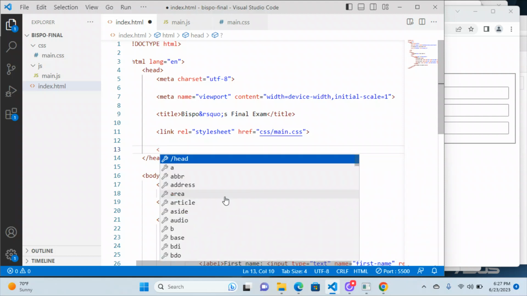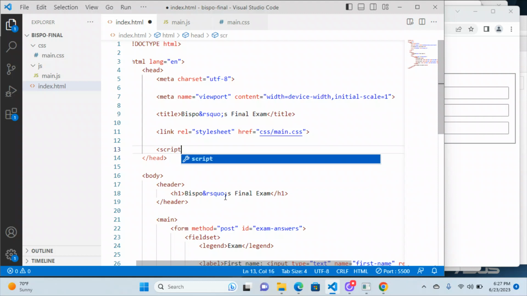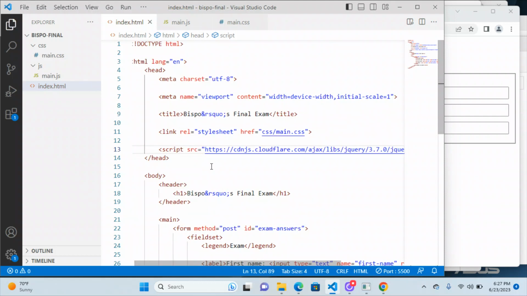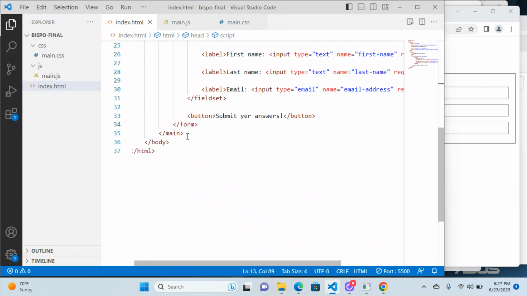So let's see, script source equals, and then paste that in there. And close that, so you're now calling in jQuery. And then down at the bottom of the page, before the body element closes, put another script element with a source equals.